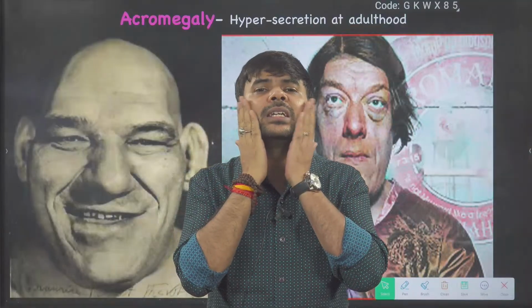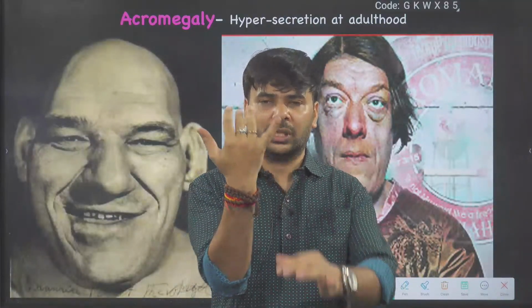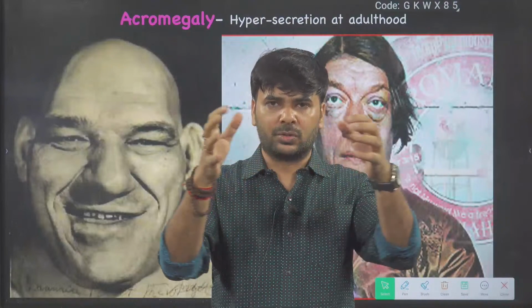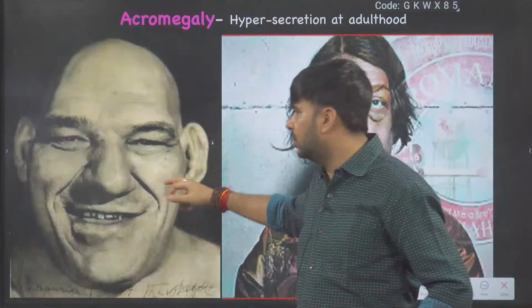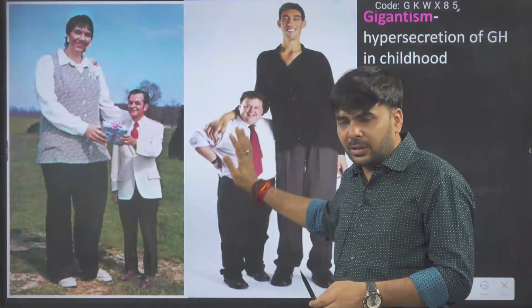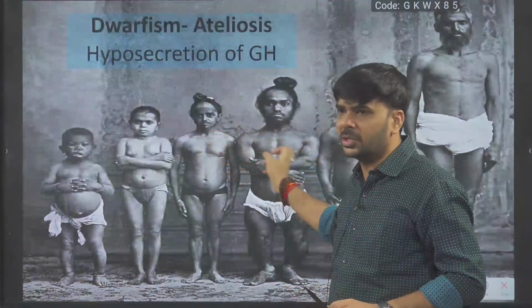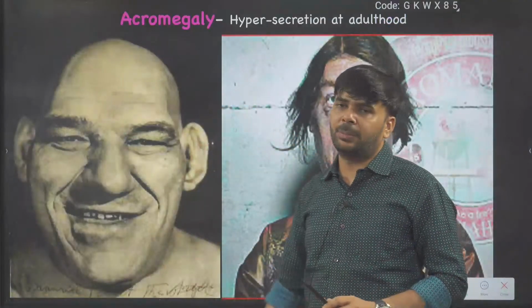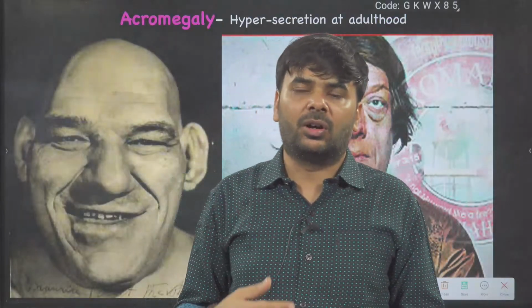Their jaw and chin area will increase more, and their finger thickness will increase more. It is called acromegaly, and it is dangerous. These people are not going to die, with less problem, but acromegaly is fatal. Fatal means chances of death.